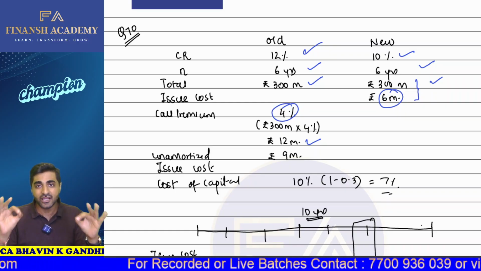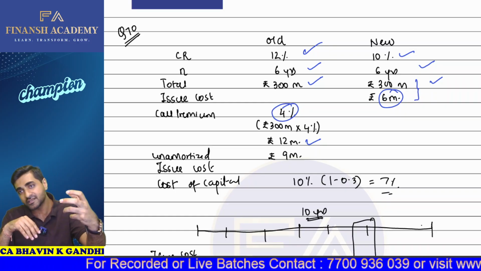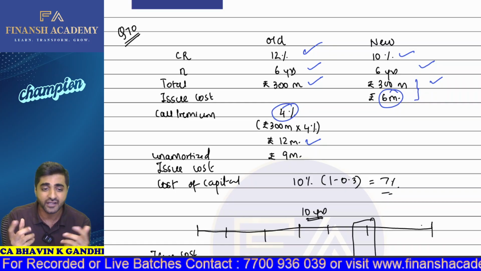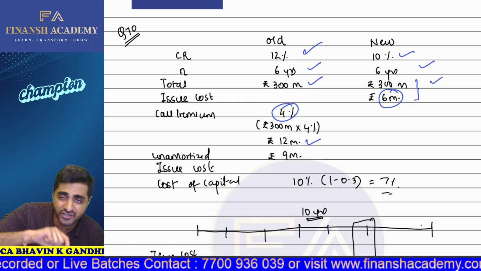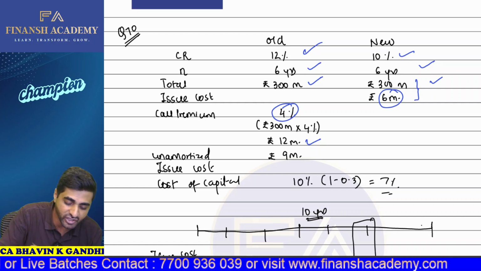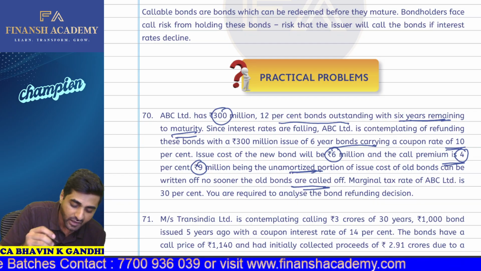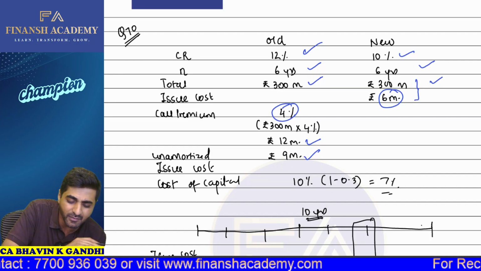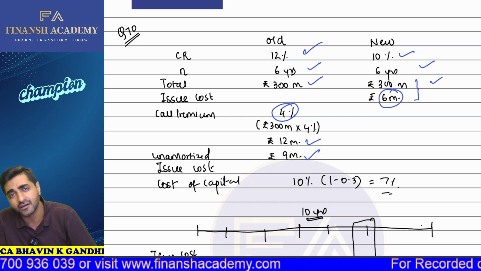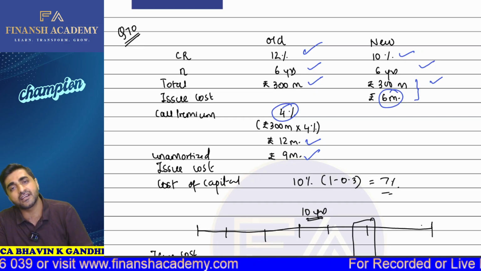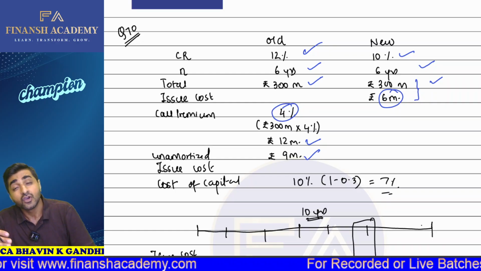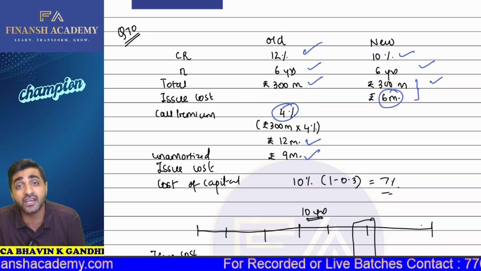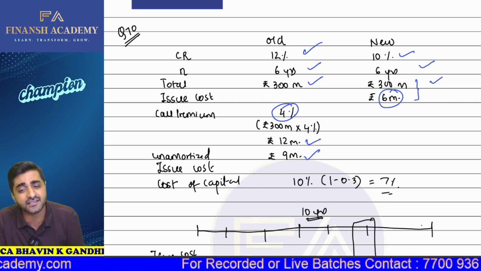So we have this 9 million of unamortized portion. If I'm retiring my old bonds, I will debit it in the P&L account. Yes. Now continuing further, the marginal tax rate is 30%. You are required to analyze. Always remember that whenever you are doing a question on bond refunding, all types of expenses are allowed as a deduction, eligible for tax savings. So will the call premium be eligible for tax savings? Yes. When the unamortized portion is debited in the P&L account, will it be eligible for tax savings? Yes, sir.